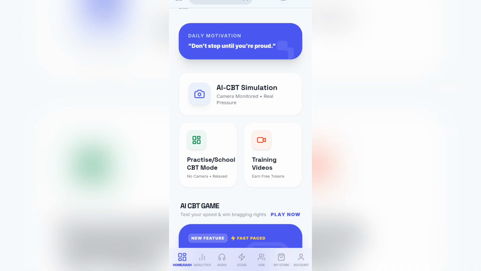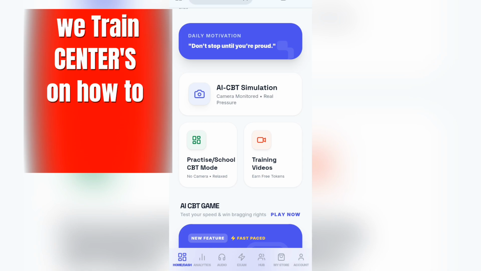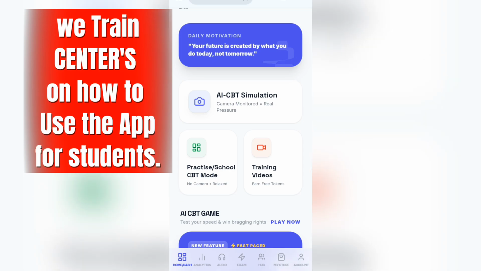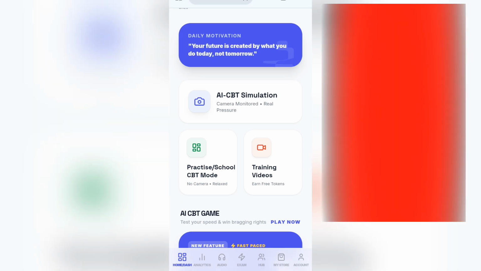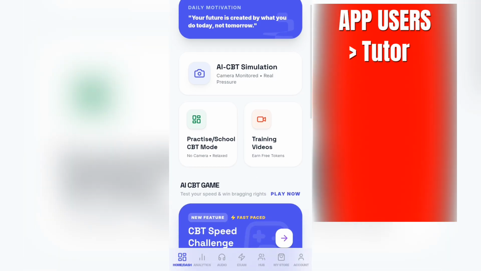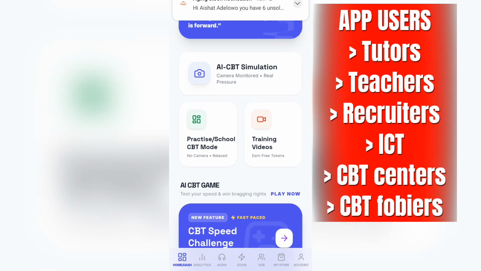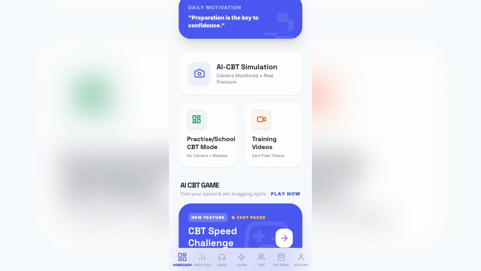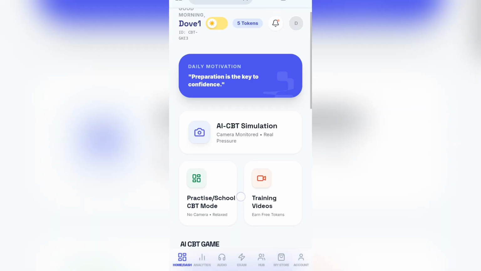You can use this app also. Work with us, and we will give you the way to use this app for your students. As you are training them the physical aspect of the subject, they can also train with the CBT, computer-based aspect of the subject, of any subject. So let's just move very quickly.